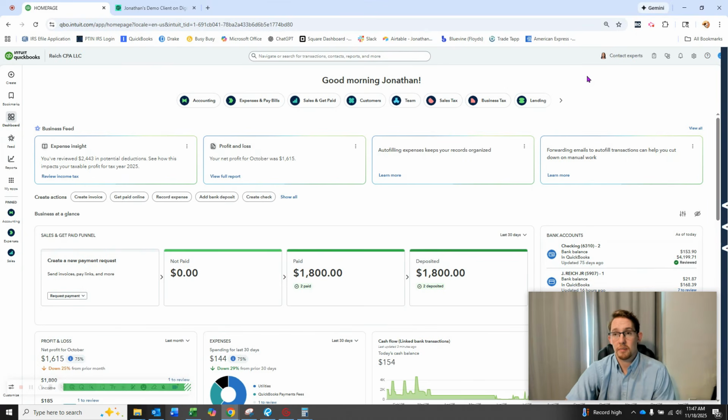Some of the cons: I'm just going to gloss right over the price associated with it. Intuit has raised prices 2 or 3 times over the last 2 or 3 years, and they're not small increases either. Some of these tiers have gone up 30 to 50%. Those are very, very high price increases, and there's no indication that Intuit's going to slow down. They know they've got a decent product. They know that a lot of people will have it taken from their cold, dead hands, and so they have no problem billing you for that. I personally feel like for what you get, you do have to pay quite a bit.